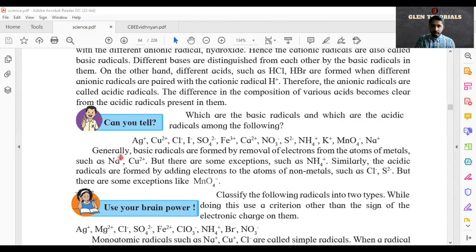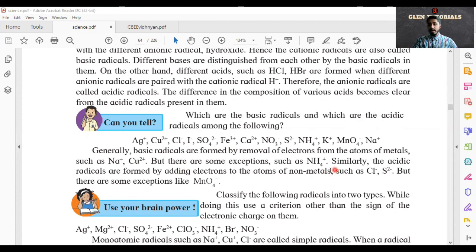Suppose there is Na plus, here there is Cu2 plus. So 2 plus means 2 positive charges. So one positive has to be removed to react with something else. How will it react? To put a negative charge. Suppose with Cu2 plus we add Cl minus, then positive and negative, it becomes negative. Okay, so from 2 positive only one positive remains and the other becomes negative. So this is the way we react elements.